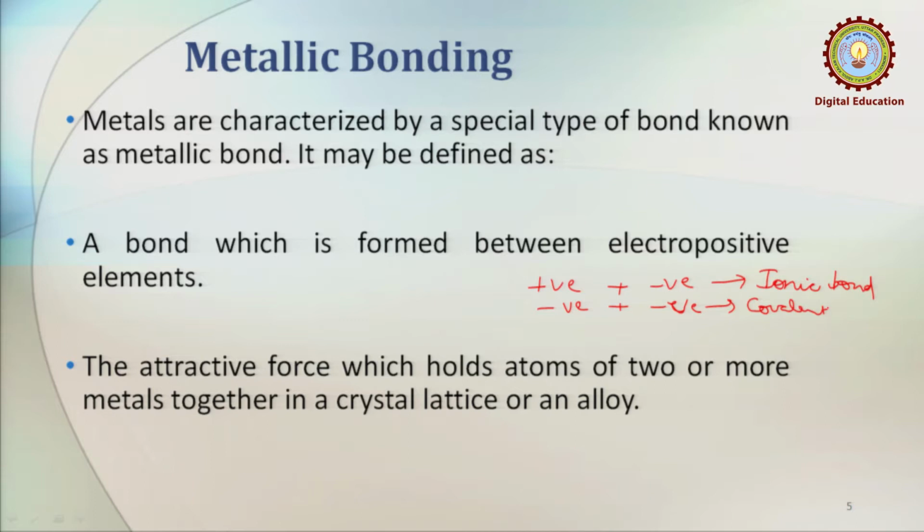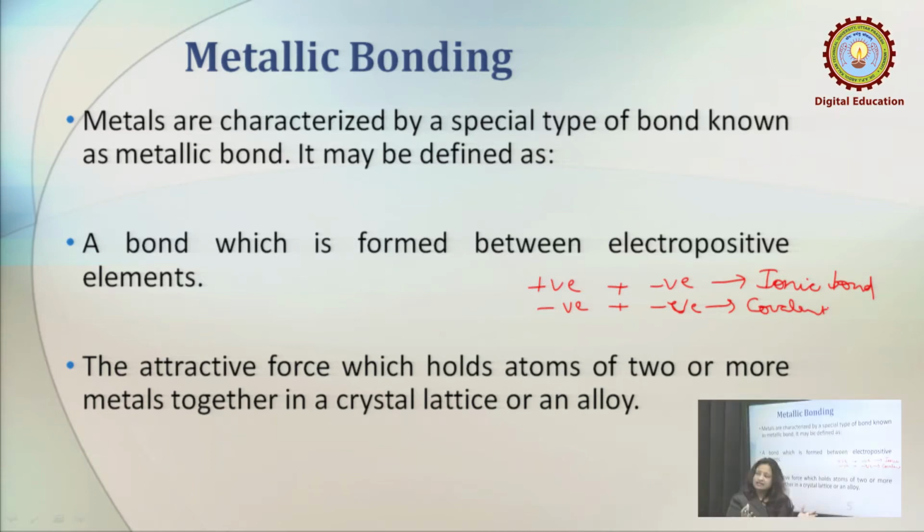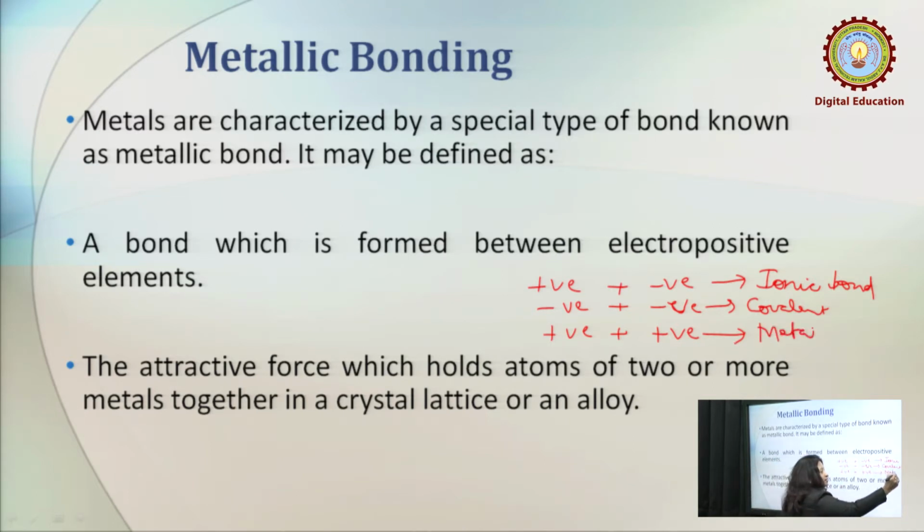And similarly, when we consider both the atoms to be positively charged ions, or even in a crystal lattice where a large number of positive ions are packed together in various crystalline forms, then the bond formed is a metallic bond, right?